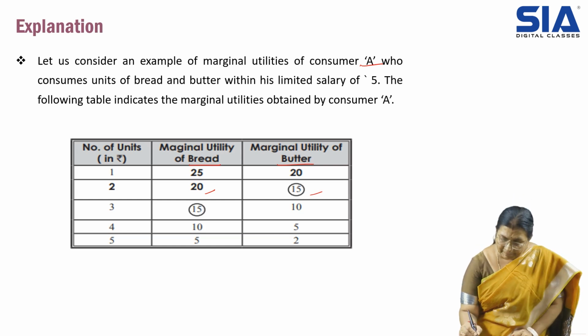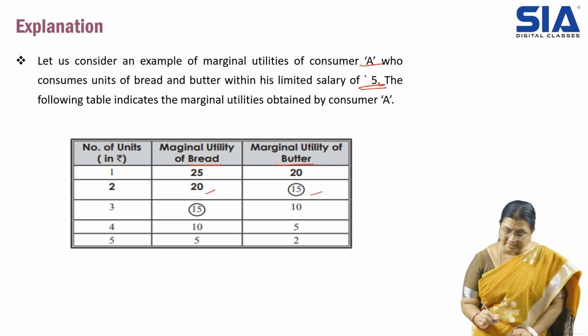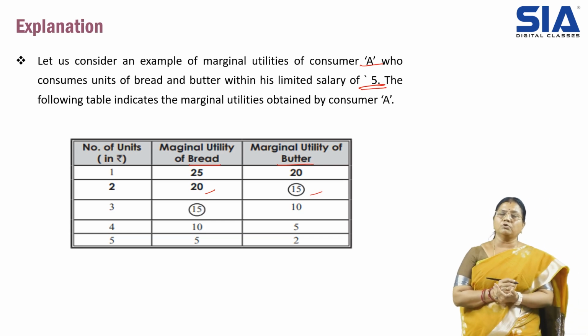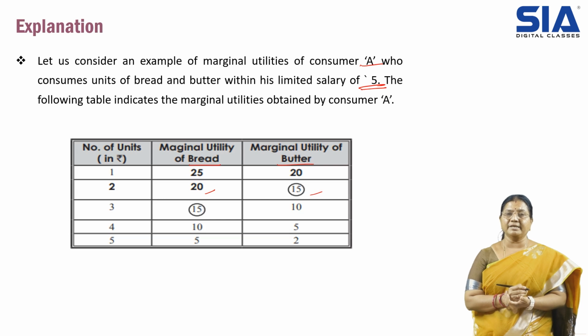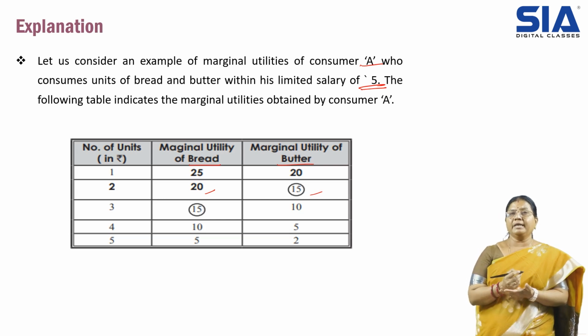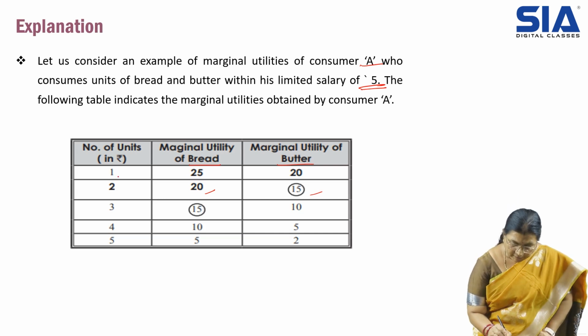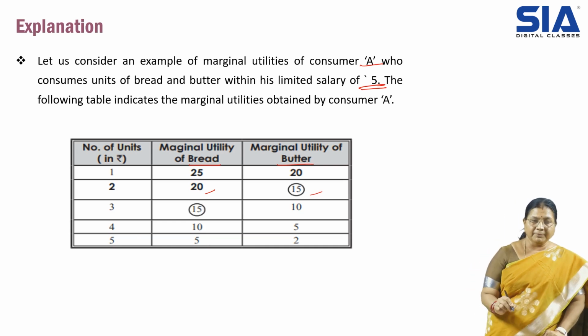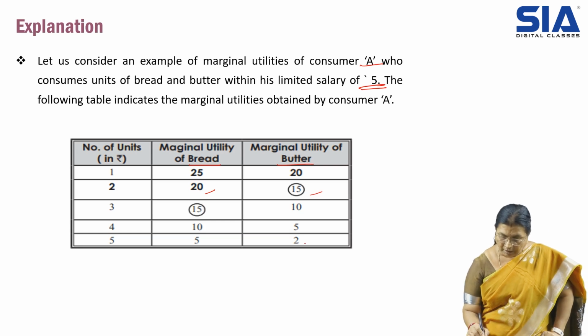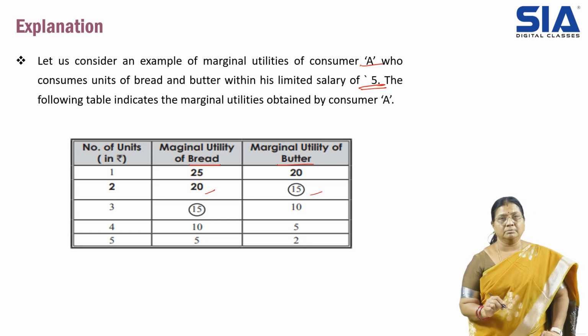So they say that the person has a salary of 5 rupees. With this 5 rupees he wants to purchase bread and butter. Before purchasing, he is trying to see on which combination he gets maximum satisfaction, maximum utility. For example, if all 5 rupees are spent on bread, I will get only 5 MU. That is the minimum. If I spend all 5 rupees on butter, I will get 2 marginal utility.